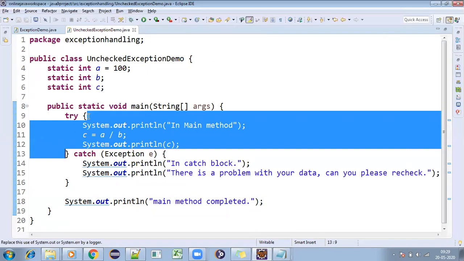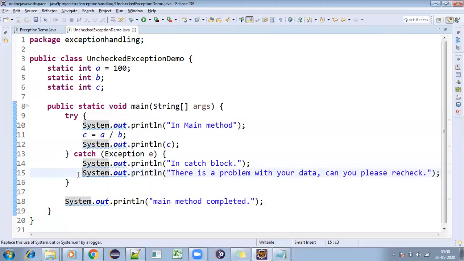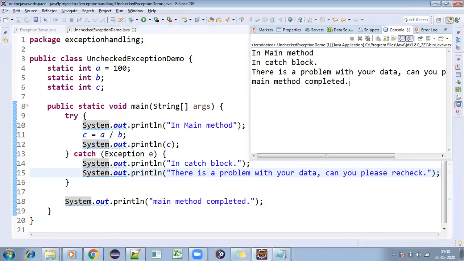Handling means we are not resolving it again. We are intimating to the user whatever problem you are getting, that problem you will be giving to the end user, right? So here, there is a problem with your data. Can you please recheck? And main method completed we are getting here.